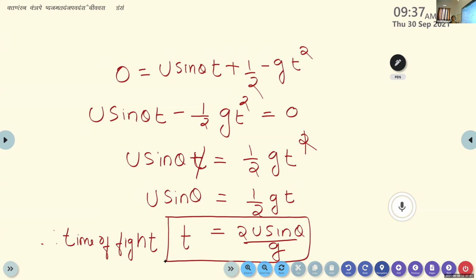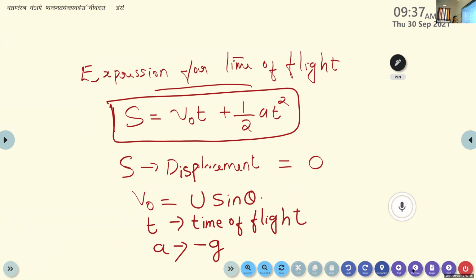We are starting with the second equation of motion and we just rewrite the terms present in this equation. Here S represents the displacement and this displacement becomes 0. It is because the initial and final position of the projectile is the same. They start from the point of projection and it stops at the ground level. Both are along the x-axis. So the displacement, final position minus initial position, is equal to 0 in the case of a projectile.